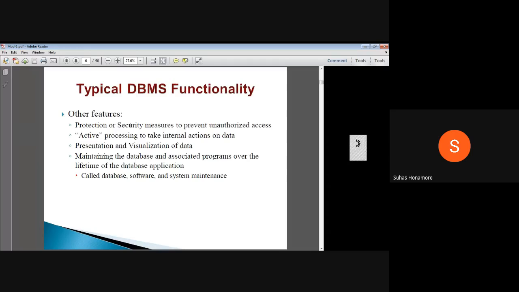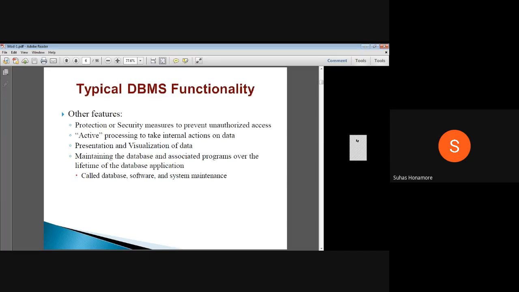Then other features. Other features are nothing but security: unauthorized users should not be able to access the data. So you will get some login ID and password, and depending on that only you can access it. And then presentation and visualization. Here presentation and visualization is nothing but the same data is there, but different users can see only different things.